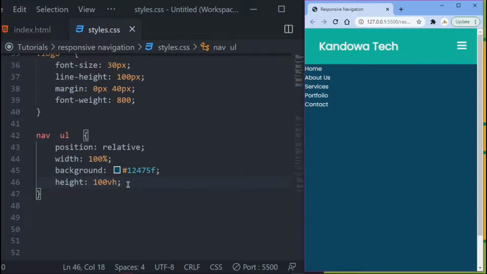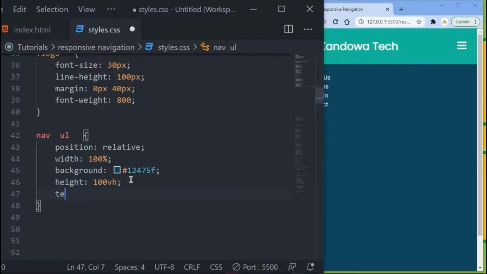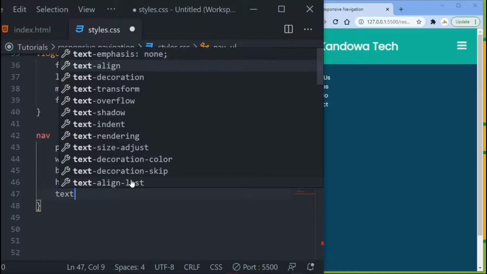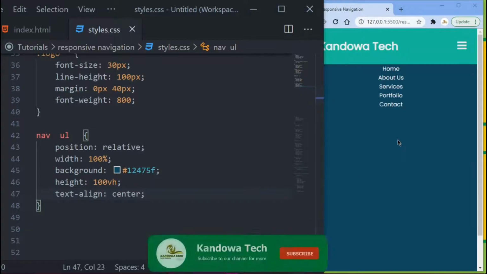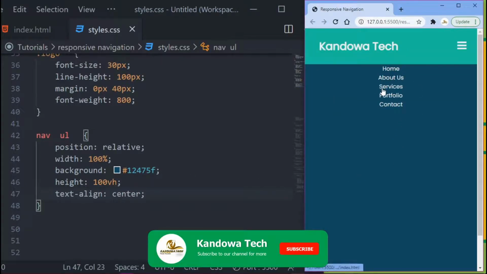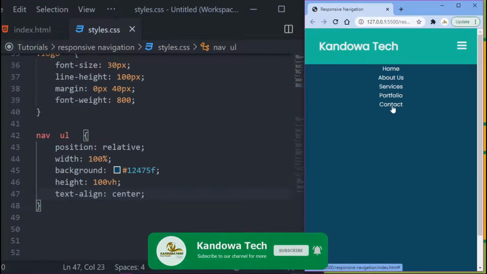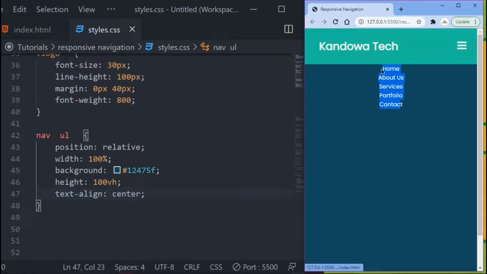So now the next thing you want to do is let's just text align, since I want them to be in the center. Text align, you want to move them to the center, and then if you save, you see you got it right there. Everything is now in the center. Right, perfect.